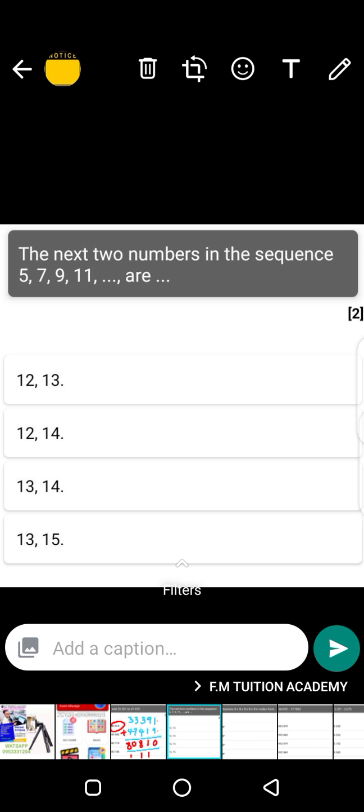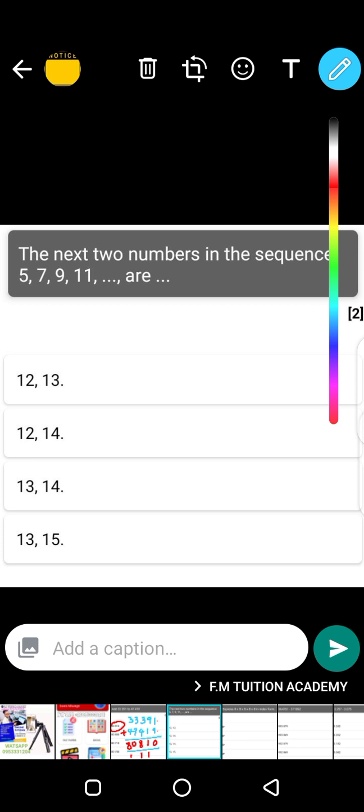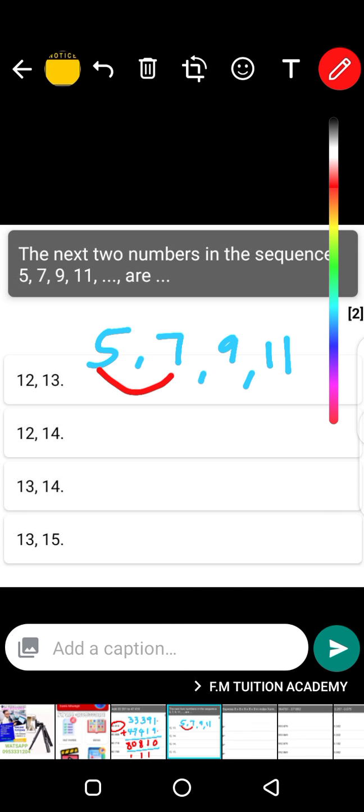The next two numbers in the sequence 5, 7, 9, and 11. So these are in a sequence. What number difference do you see? From 5 to 7, what's the difference? 7 minus 5 is 2. So here the number difference is 2.